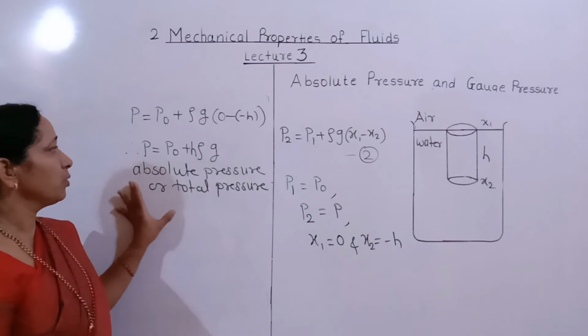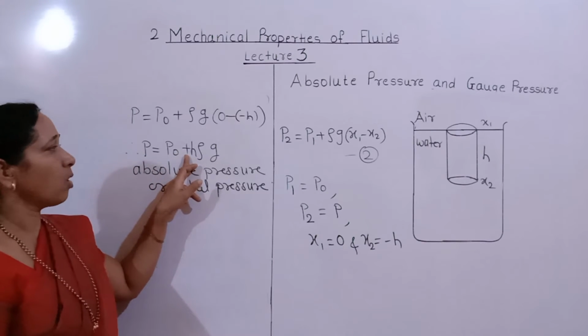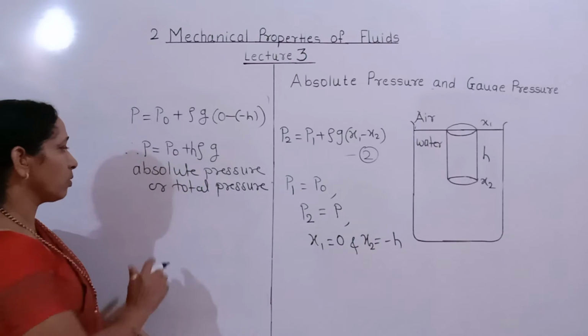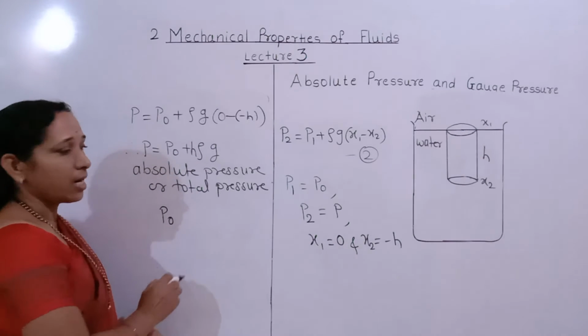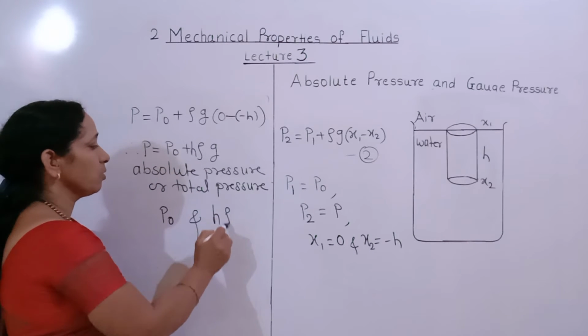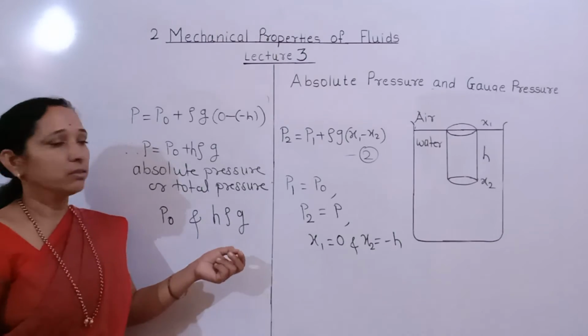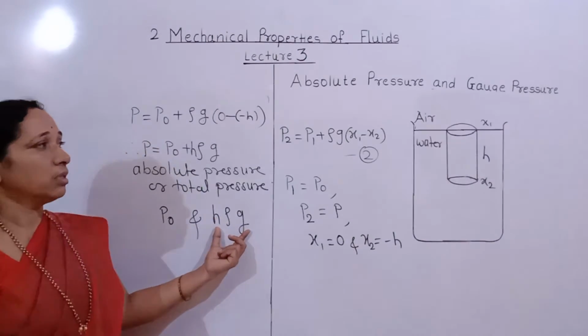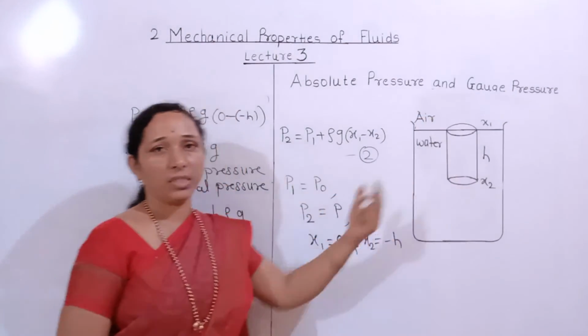Absolute pressure is the sum of atmospheric pressure and h rho g, that is the pressure due to the liquid at depth h.